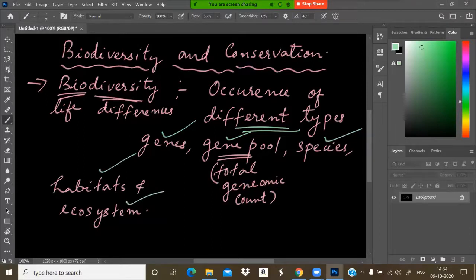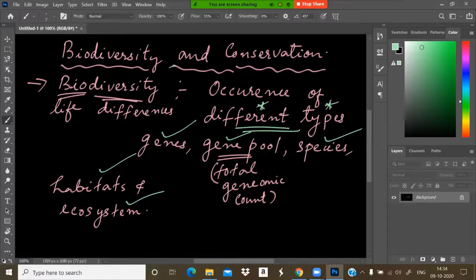Habitat is a living environment. It is a living area, the living place of an organism. So biodiversity means the occurrence of a variety of organisms present in the entire universe.